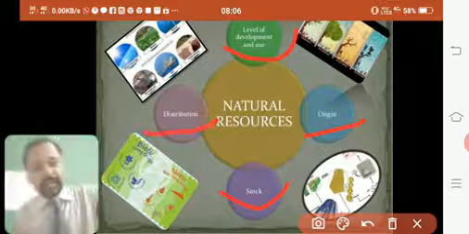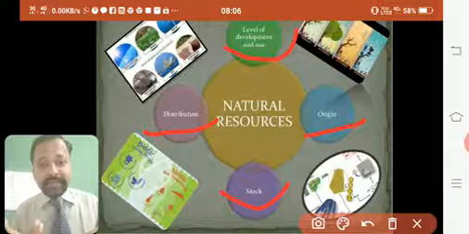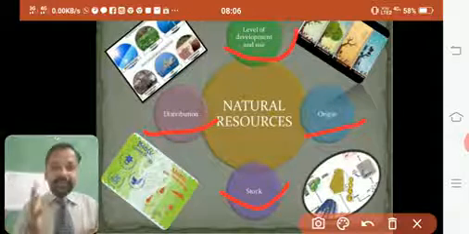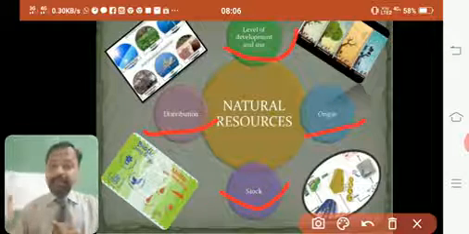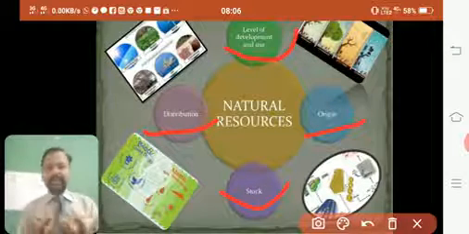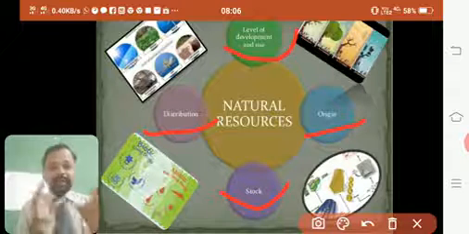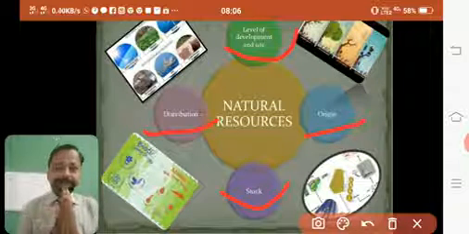Then distribution, because some resources are present everywhere like air, but some resources are present in certain pockets of earth, like iron ore or coal. We cannot find them everywhere, they are in certain pockets. So on this basis we can divide the natural resources.